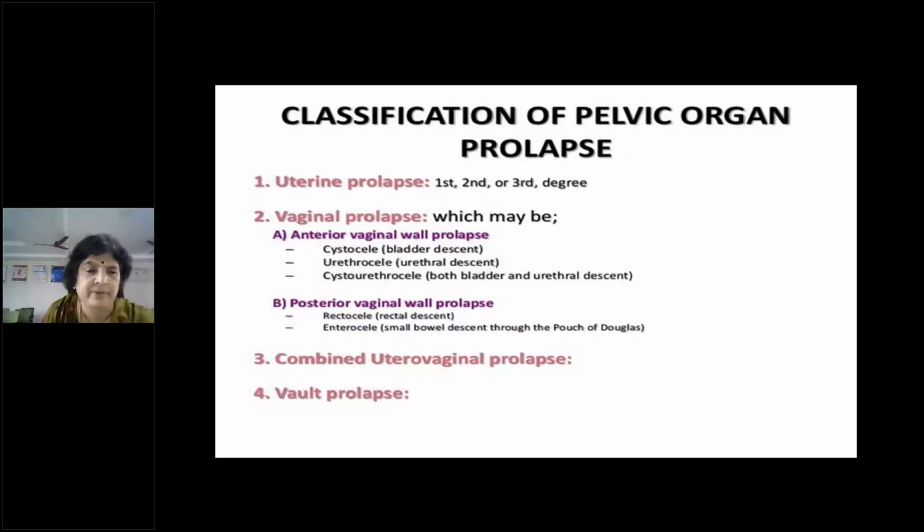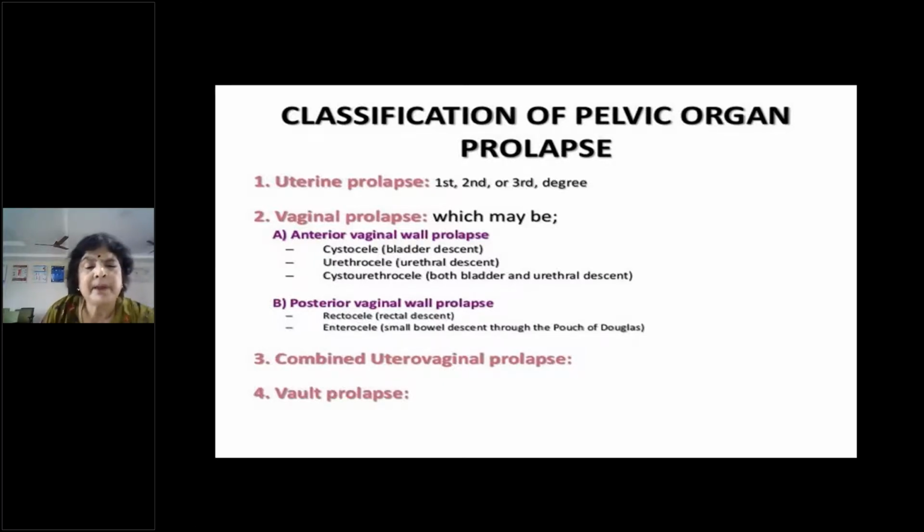descent is present. Then posterior vaginal prolapse is again divided into upper one third, which is called an enterocele. Though it is called an enterocele, usually we don't find any small bowel in it. We only find the redundant peritoneum in the pouch. So upper one third is the enterocele and lower two thirds is the rectocele.